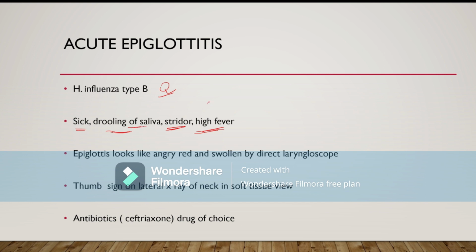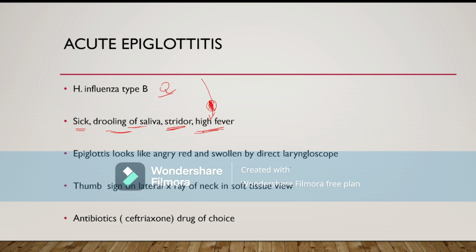Because the epiglottis is thickened, it may also narrow the passage to the vocal cord, and the child may have spasm, and the air will not enter the trachea because of the spasm in the vocal cord, and this causes severe cyanosis.